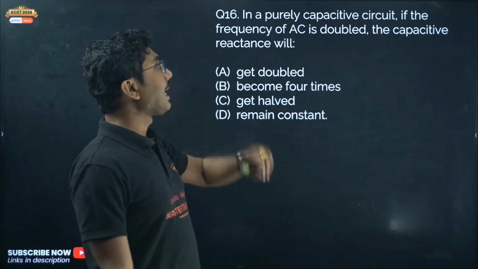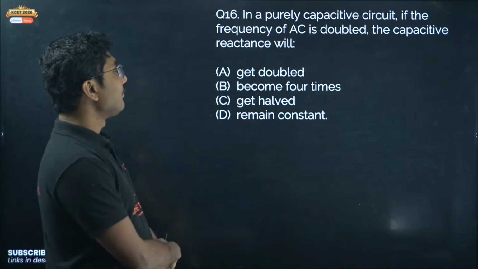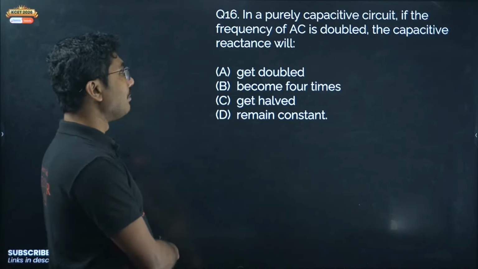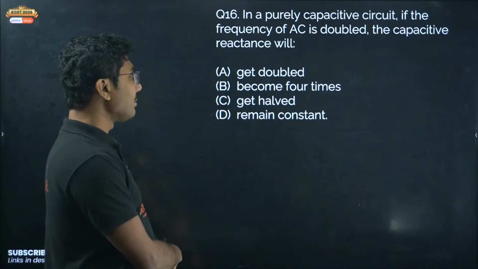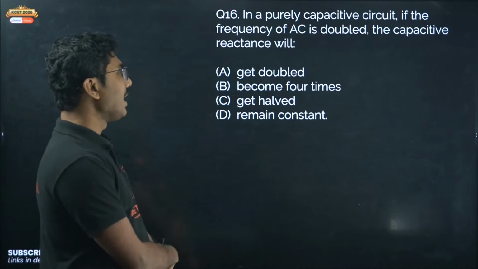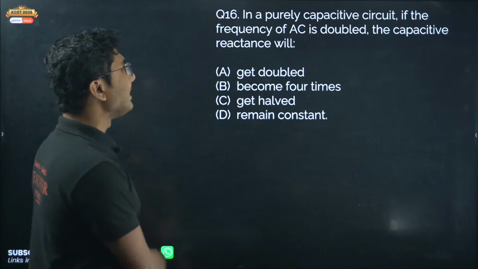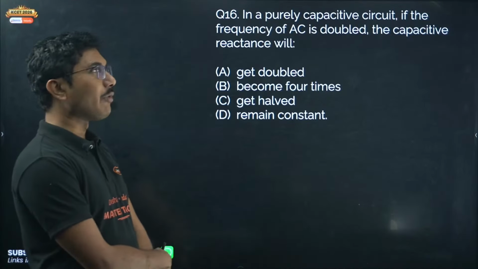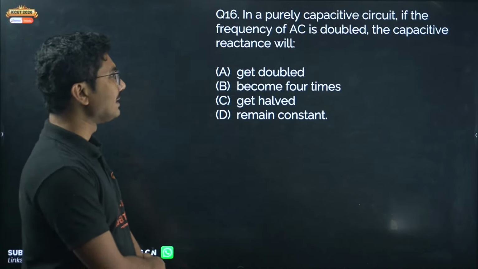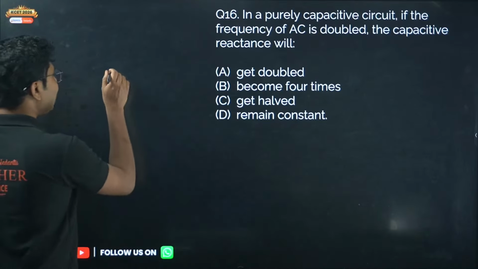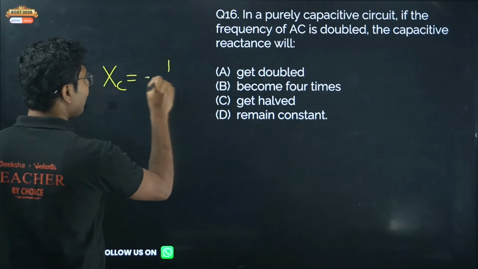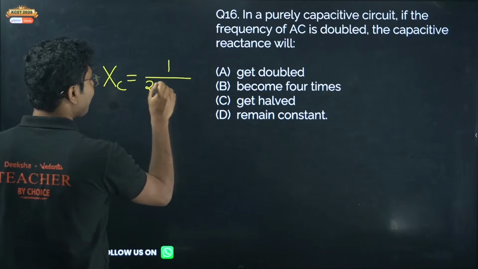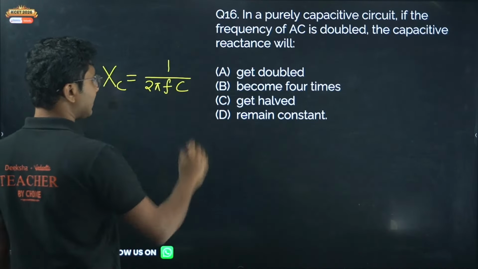In a purely capacitive circuit, if the frequency of AC is doubled, the capacitive reactance will get doubled, become 4 times, get halved, or remain constant. So if you increase the frequency twice, what will happen to the capacitive reactance? Capacitive reactance, XC, is given by 1 by 2 pi times frequency times capacitance.